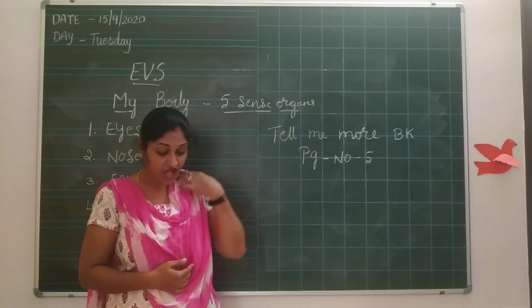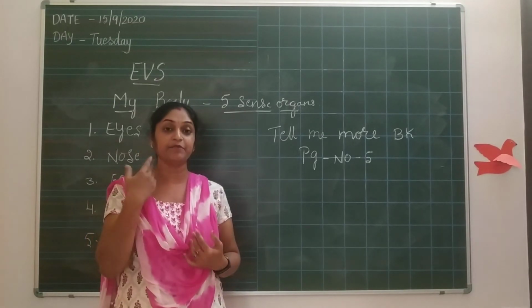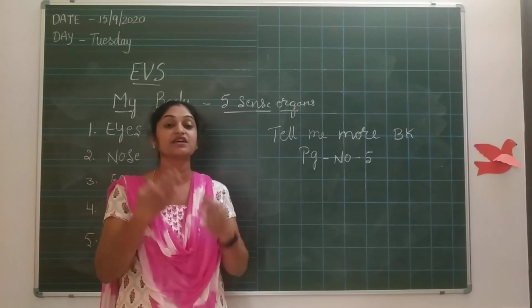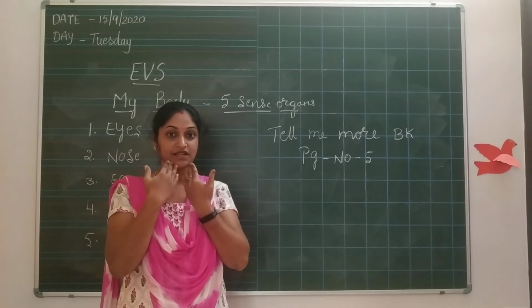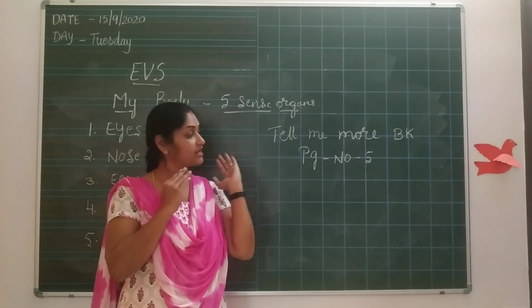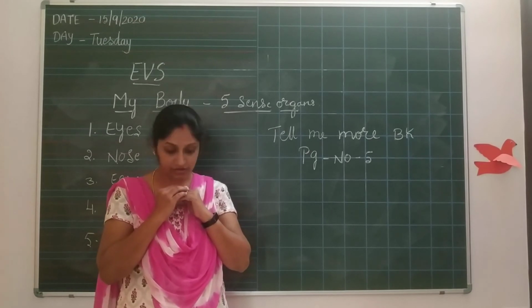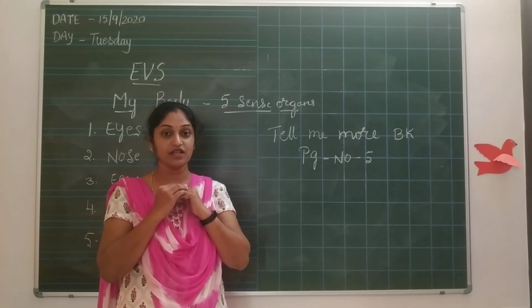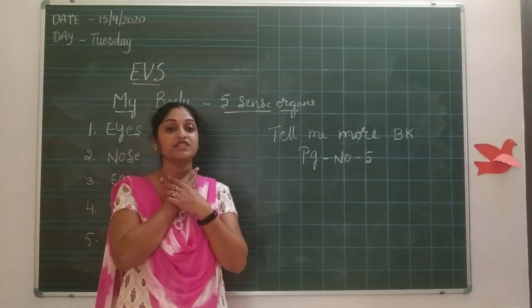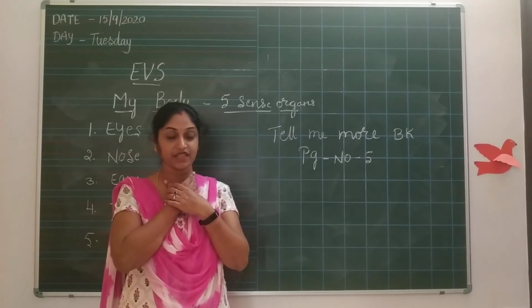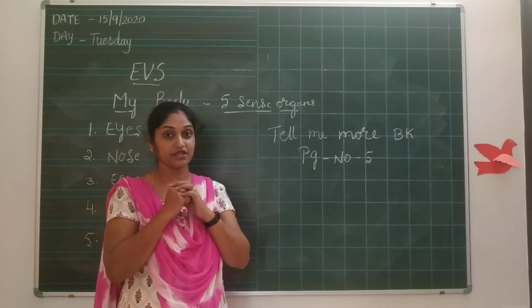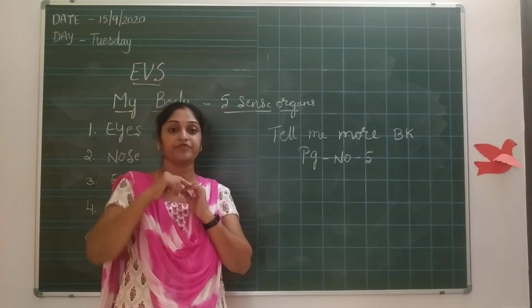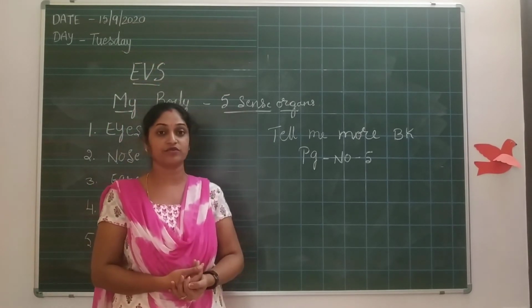Okay. How does your neck help you? Where is the neck? Neck is this. How does it help you? It helps you to move your face right to left, up to down. You can turn right, you can turn left, you can see up and you can see down.